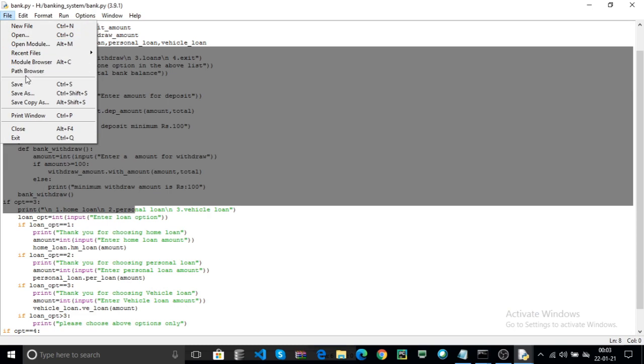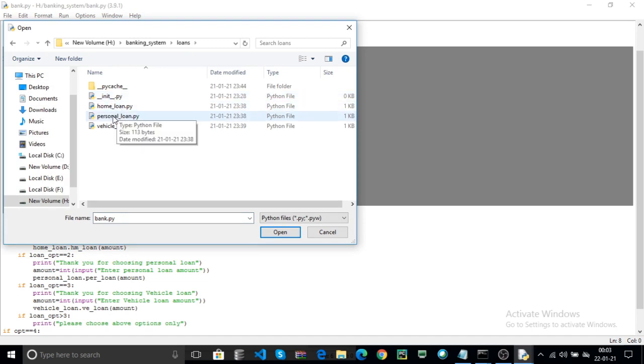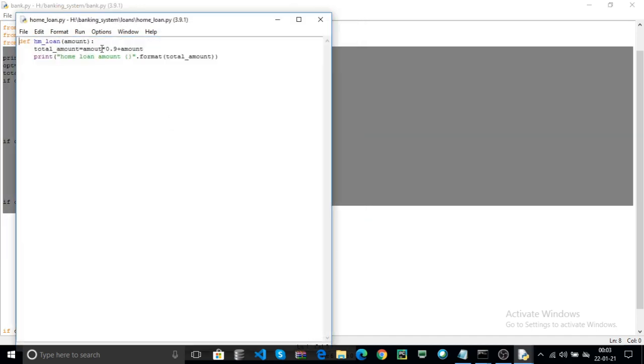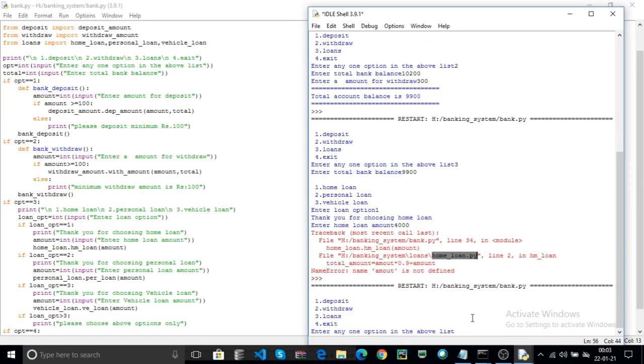Now go to File, Open File, loans contains the home loan, open. Here the amount spelling is wrong here, and you can save your file, close your file and rerun your main code and choose the loan, the 3 option.